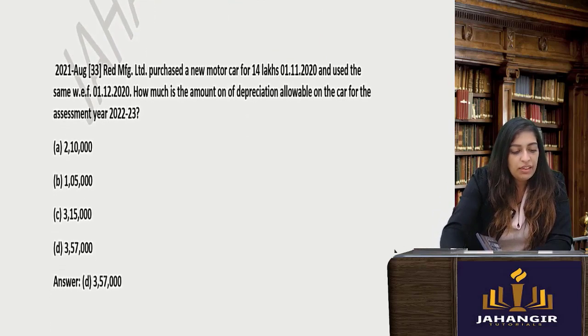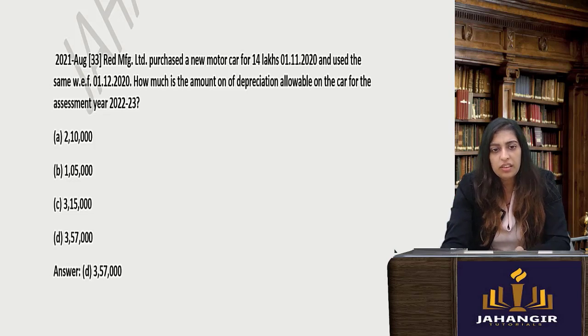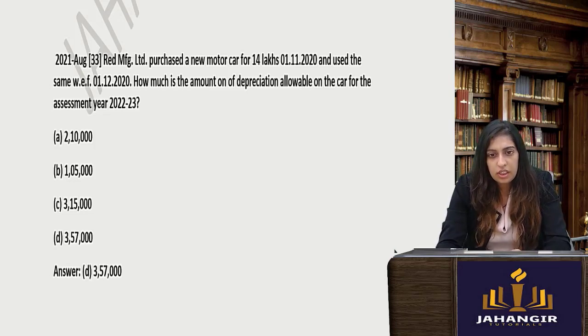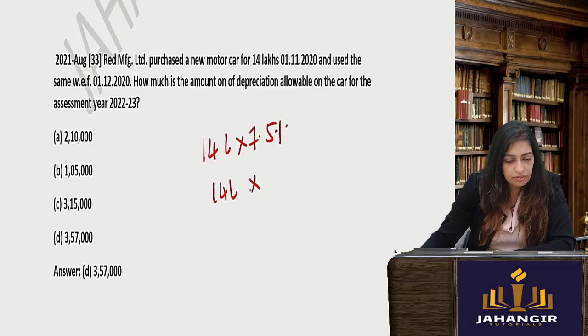Next one. Red Manufacturing purchased a new motor car and used it. How much is the depreciation on the car? This we'll see. This is not that difficult. What you will do, it is a new motor car of 14 lakhs and used the same with effect from this. So 14 lakhs you will get 7.5% plus you will get additional depreciation of 10%.